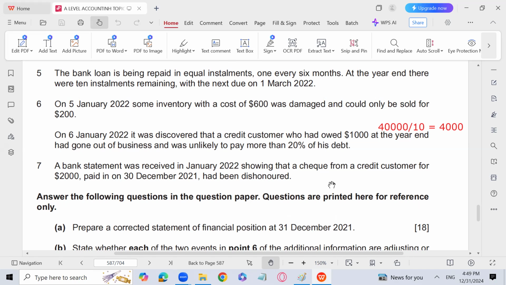That's a good question. Now, you must be feeling this, that in the 6th point the inventory has also become known to us at almost the same date. But the problem is this: adjusting events are those events which will have a greater impact on the financial statements if they are not recorded. That's why we adjust our financial statements. So we believe that without recording the bad debts, we will not apply the prudence concept either. And according to IAS 10, an adjusting event is an event where the evidence of the condition exists at the balance sheet date.